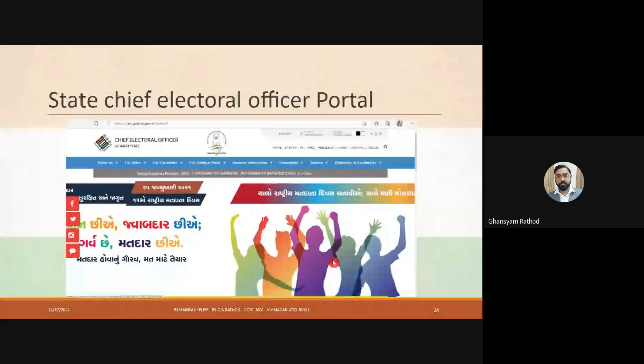On that, you will get all the necessary support and information about how to register, what to do for voters, the queries, everything voters need to get supported. That information is given in the local languages. If you select any other state, in that local language you can get all the necessary information. But for registration, you have to visit nvsp.in.